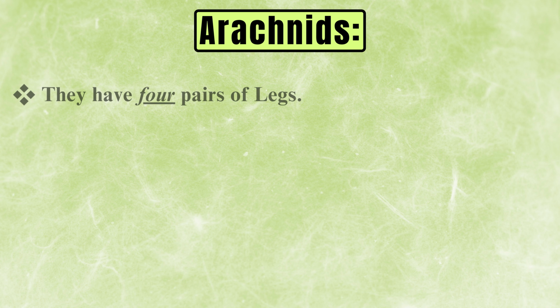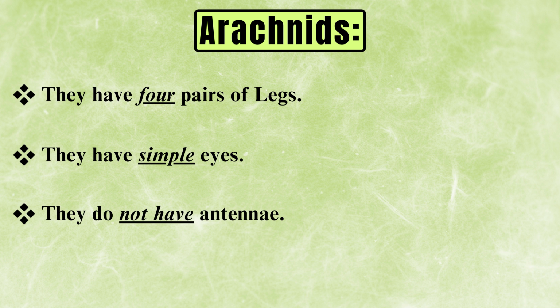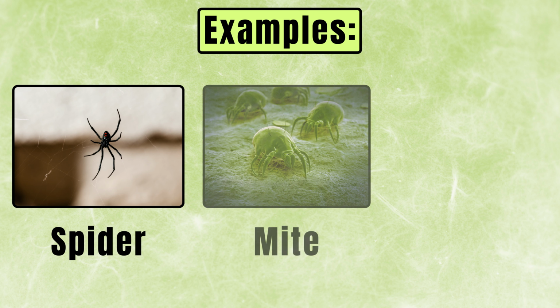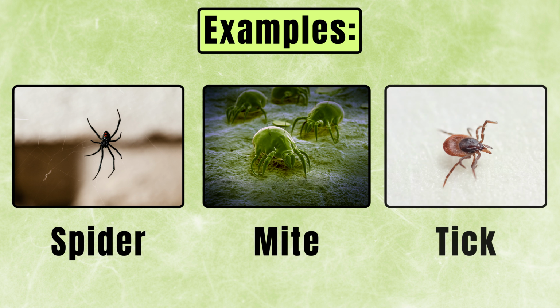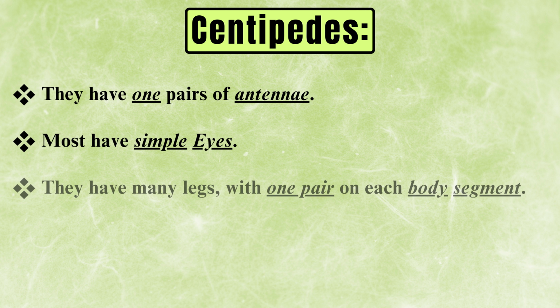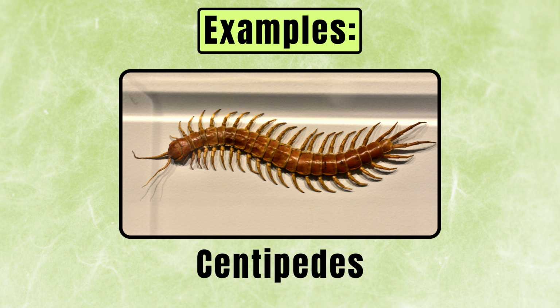Arachnids, they have four pairs of legs. They have simple eyes. They don't have antennae. See the example, how smart looking they are: spider, mite and tick. Centipedes, they have one pair of antennae. Most have simple eyes. They have many legs with one pair on each body segment. They are mainly carnivores. See the example, centipede.